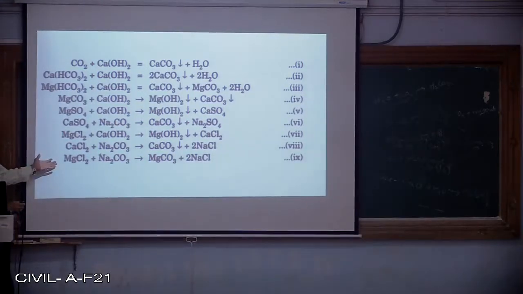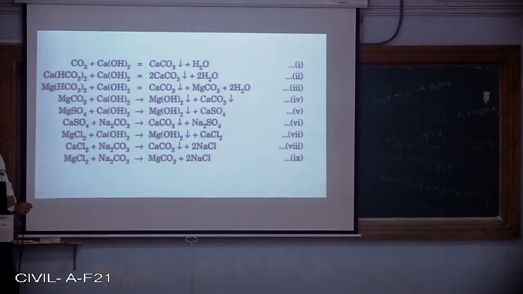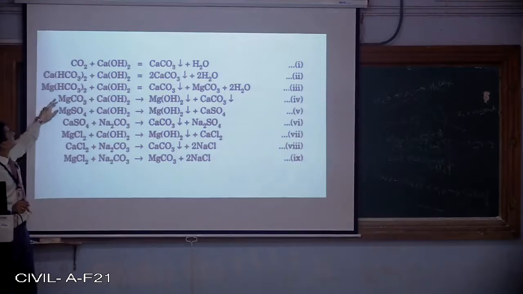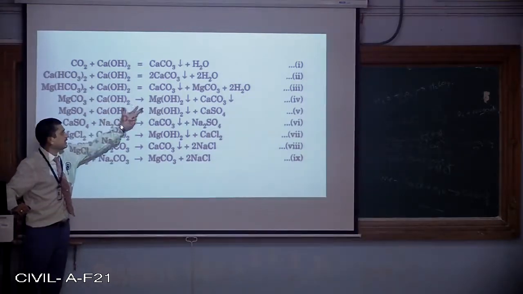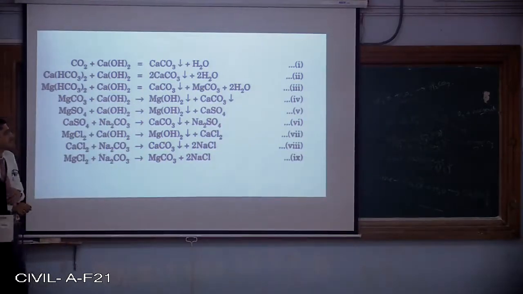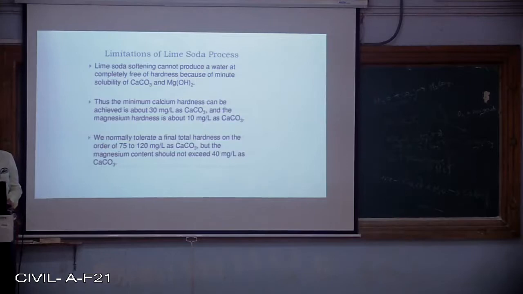Similarly, MgCl2 will react with Na2CO3. We are going to get magnesium carbonate and common salt. This magnesium carbonate in turn will react with the excess amount of lime that is being added, and we are going to get a simple precipitate of magnesium hydroxide and calcium carbonate. This is how the reaction will be taking place.